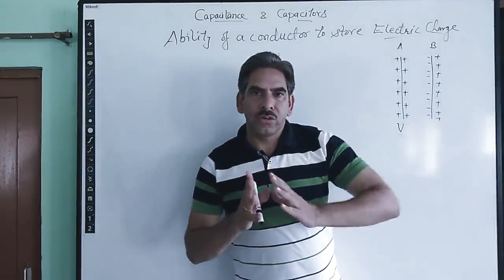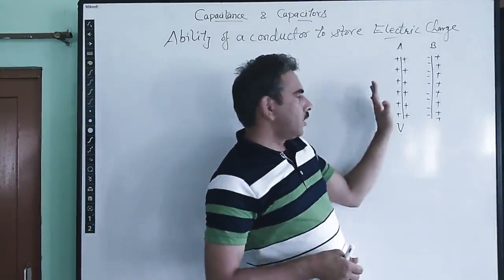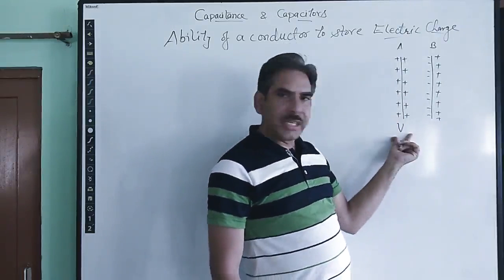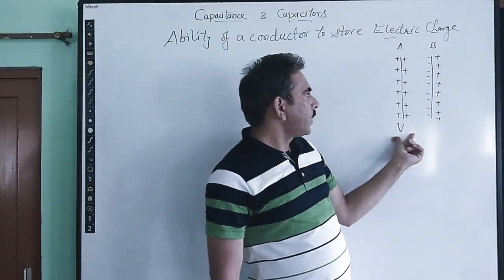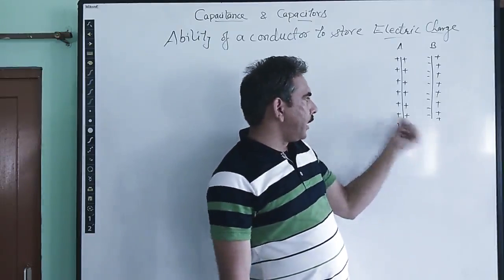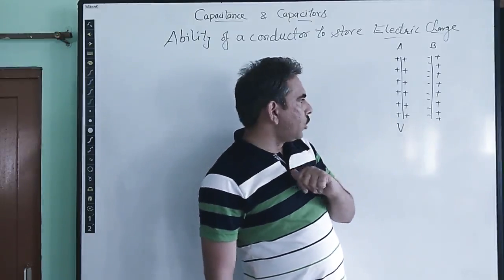Right? Let us try to recall it once again. What is happening? There is some charge on plate A, given some positive charge, so that its potential is raised to V volts. We are bringing another identical neutral plate close to plate A, and on doing that, what is happening?